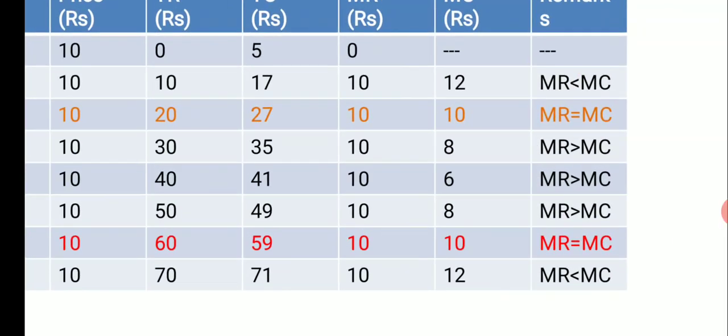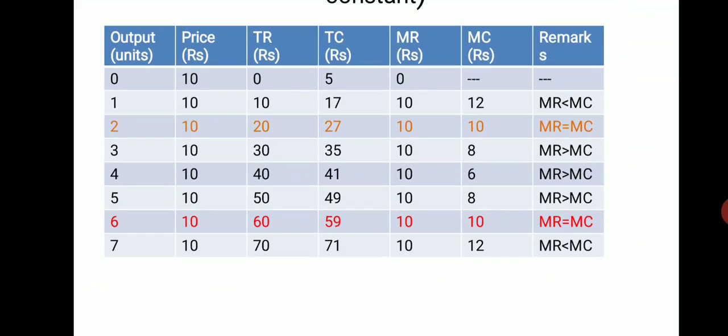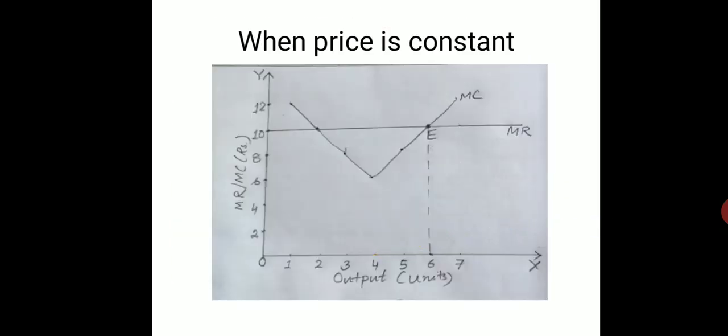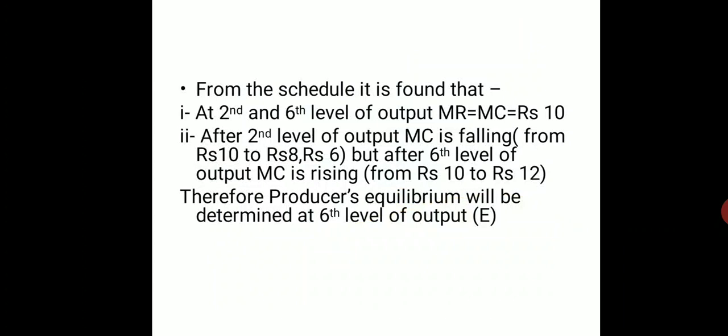See in the table also, it is increasing from 10 to 12, but at the second level of output it was falling. MR is greater than MC, but after the sixth level of output MR is less than MC. So from the schedule and diagram it is found that at the second and sixth level of output MR equals MC equals rupees 10, and after the second level of output MC is falling from 10 to rupees 8, rupees 6, but after the sixth level of output MC is rising. Therefore the producer's equilibrium will be determined at the sixth level of output.